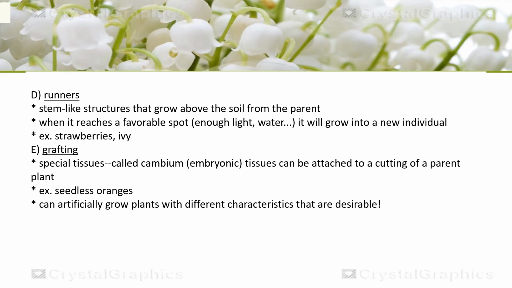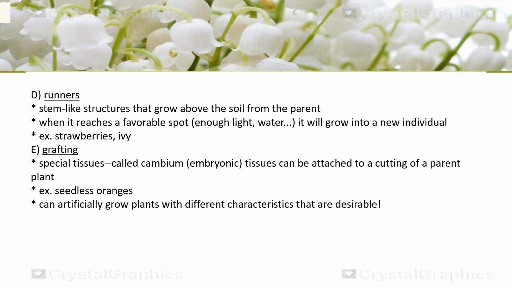But in the case of grafting, the scion, the rooted stock, and the stock must be combined through their cambium or their meristematic tissues